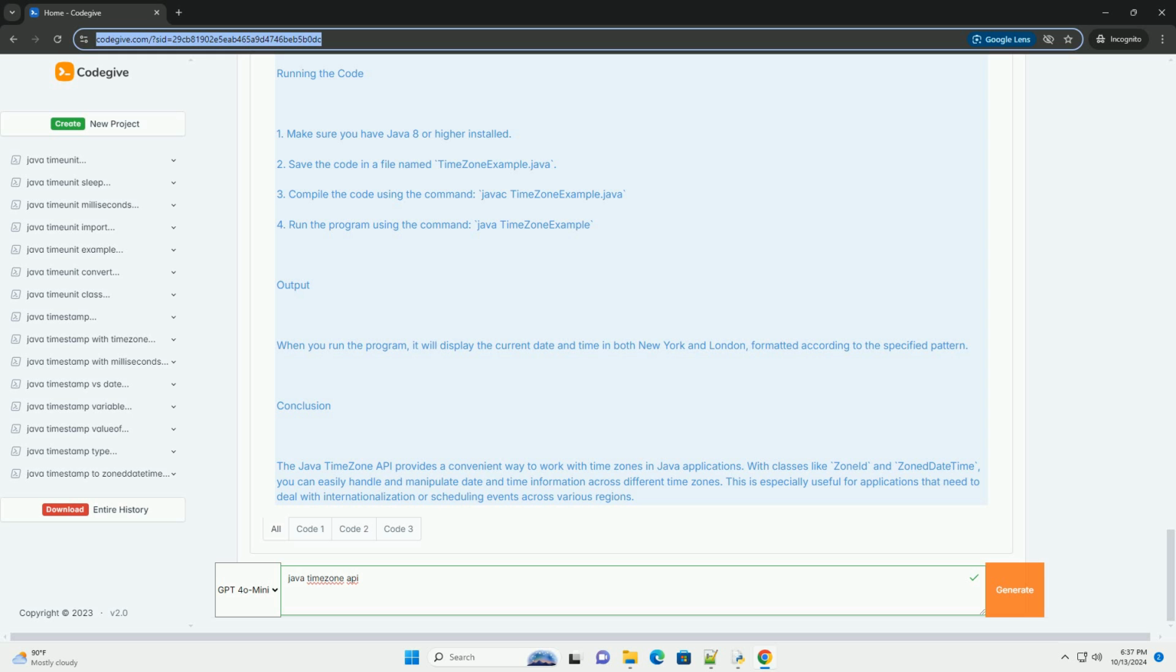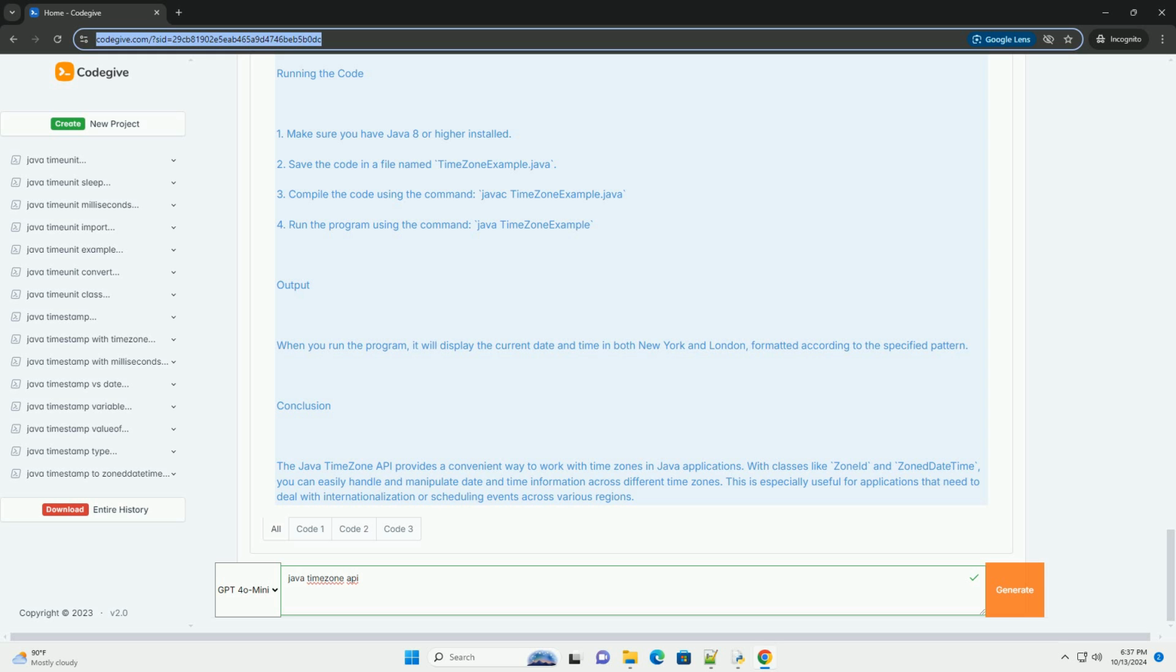Step 3, getting current date and time in different time zones. You can get the current date and time in a specific time zone by using ZonedDateTime.now, with the desired zone ID. Step 4, formatting date and time. You can format the ZonedDateTime using DateTimeFormatter. Step 5, example code. Here's a complete example that demonstrates the above points.